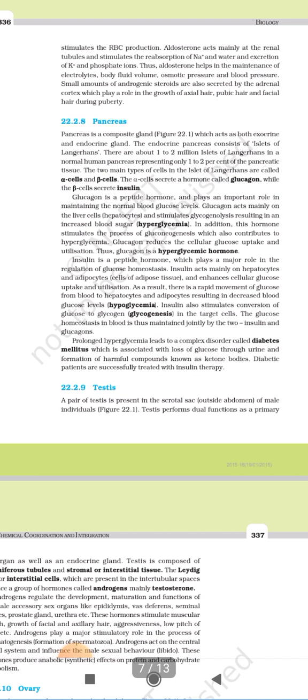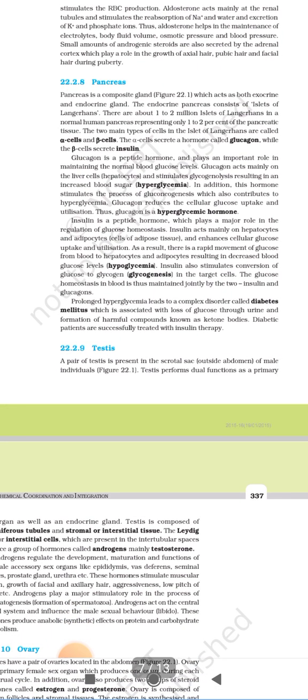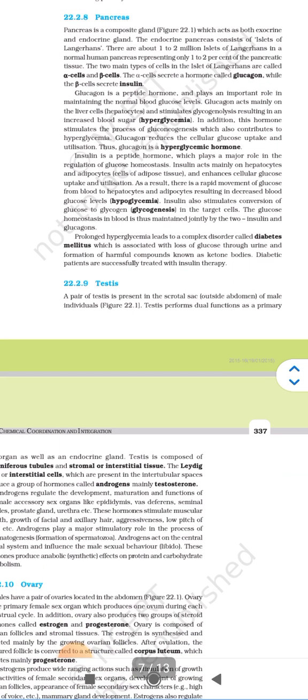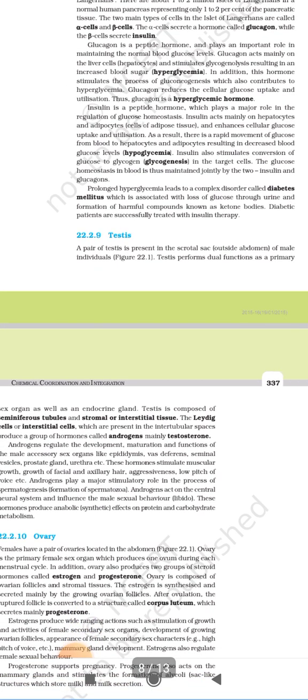Alpha cells secrete the hormone called glucagon, while the beta cells secrete insulin. Glucagon is a peptide hormone and plays an important role in maintaining normal blood glucose level. Glucagon acts mainly on the liver cells, hepatocytes, and stimulates glycogenolysis, resulting in increased blood sugar, that is hyperglycemia.